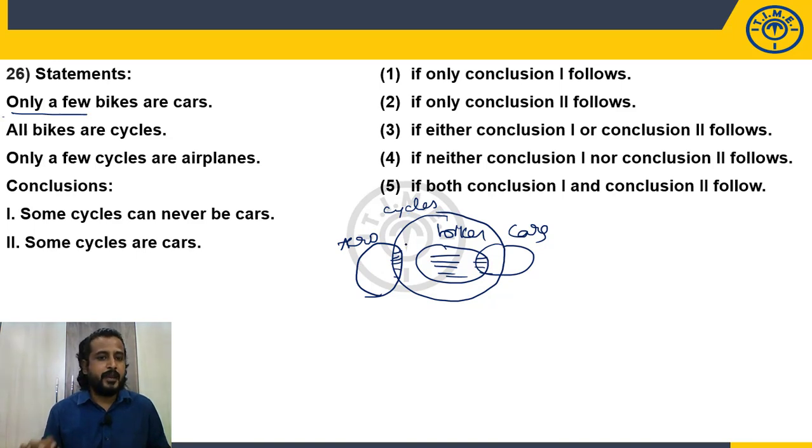Other part should not be cycles. Only this part of the cycle should be aeroplane. Other part should not be aeroplane. This is what I mean to say. Now come to the conclusion.